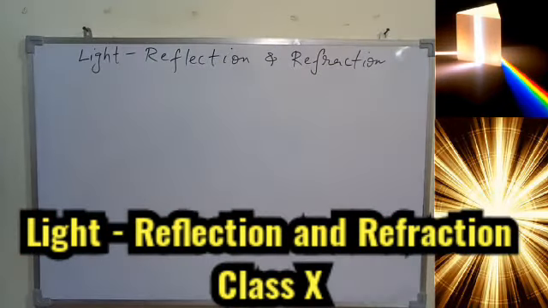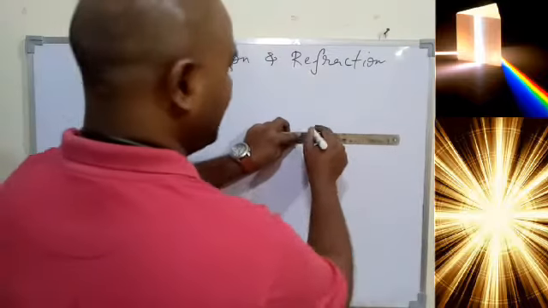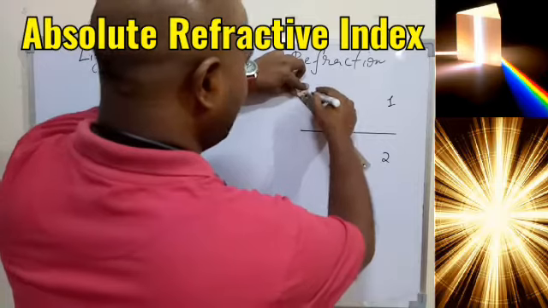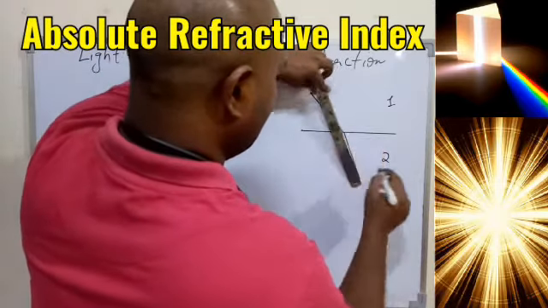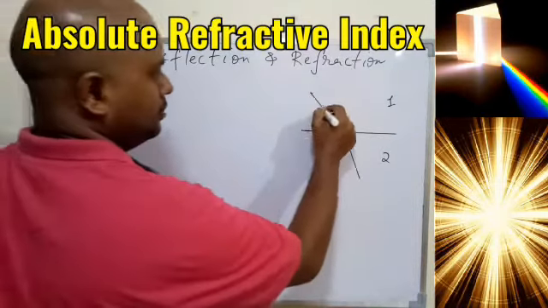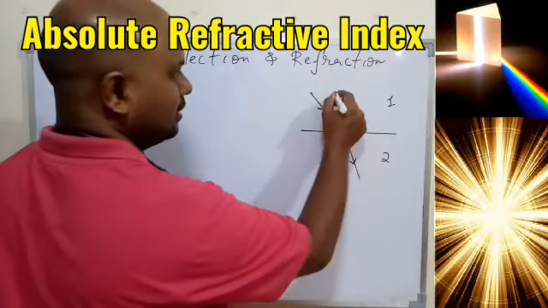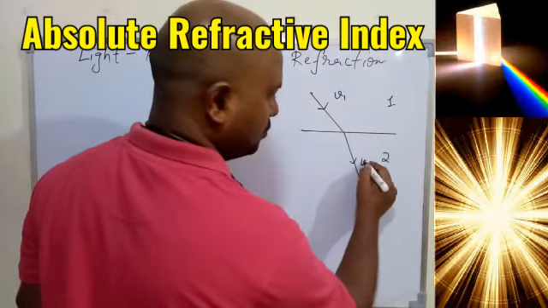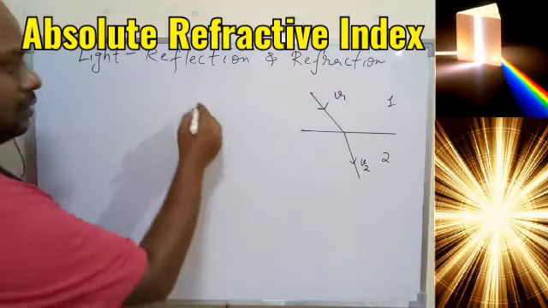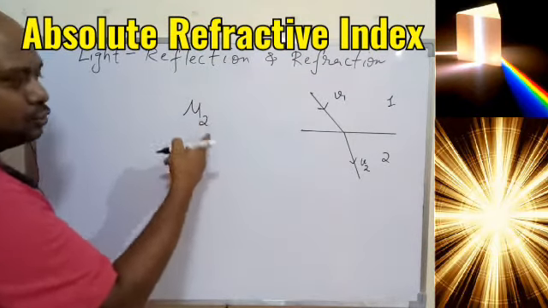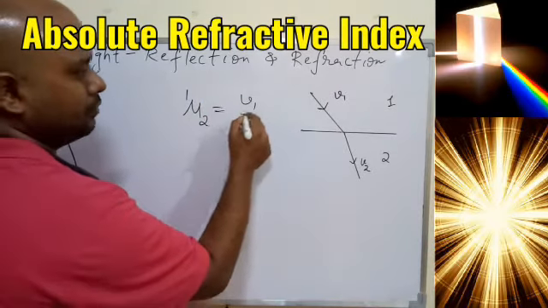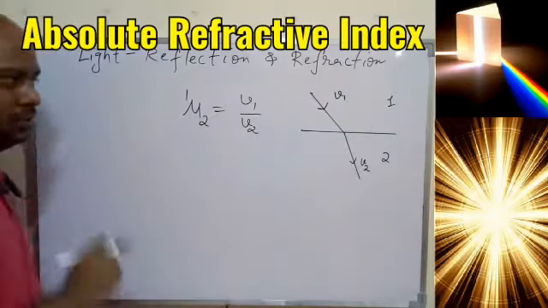So one thing we understood in the previous class, that is if we have medium 1 and 2 and the ray of light is passing from or traveling from medium 1 to medium 2 such that the speed of light in medium 1 is v1, speed of light in medium 2 is v2, then refractive index of 2 with respect to 1 will be speed of light in medium 1 by speed of light in medium 2.